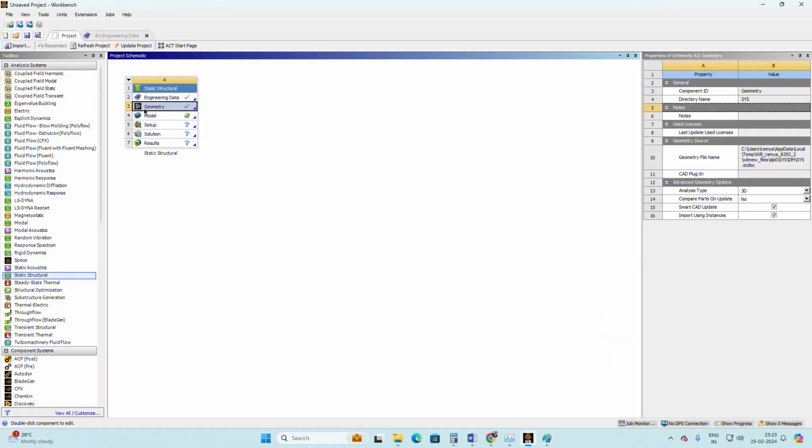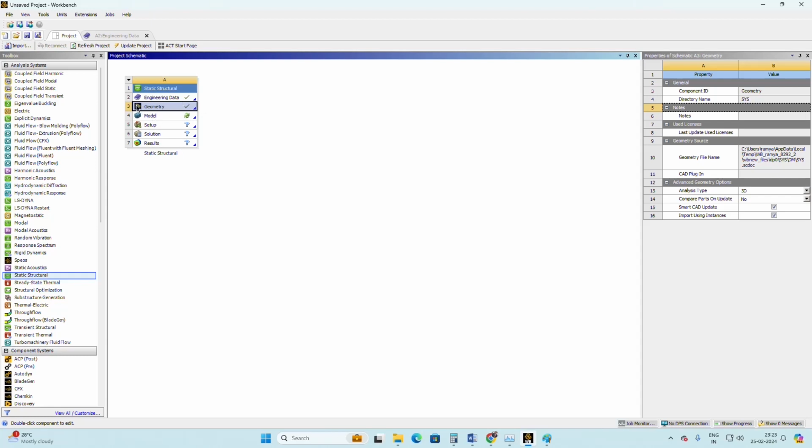That means we finished the geometry. We created the geometry part, so we have the tick mark. The rest of the things we have not done anything, so we have that question mark symbol and the update symbol. That means it is still in process, or something is not completed. That's what is meant by it.